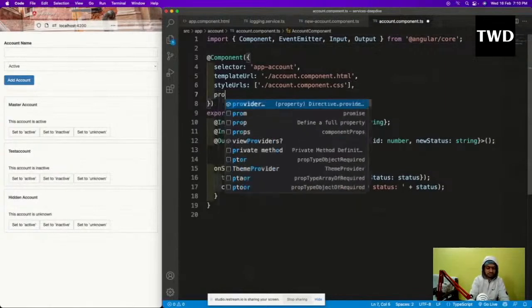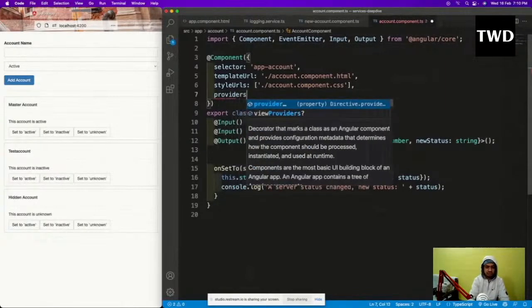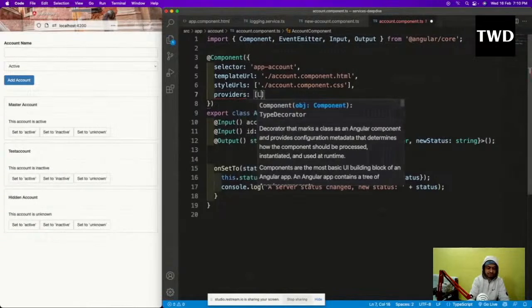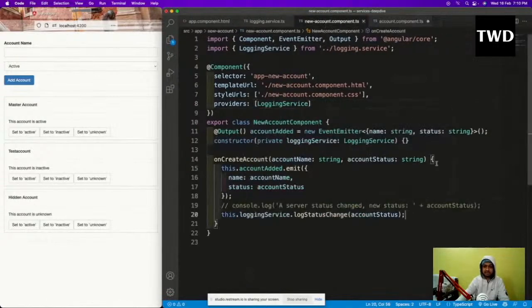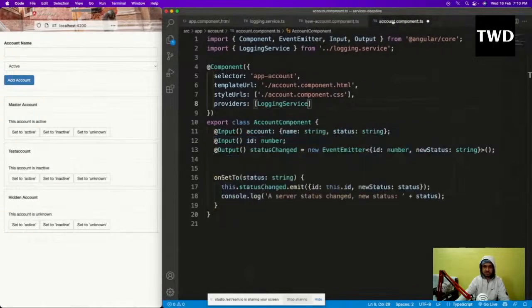Okay, so providers and LoggingService, now it is coming correctly, and we can have this constructor again, command C, and after this output we have this.